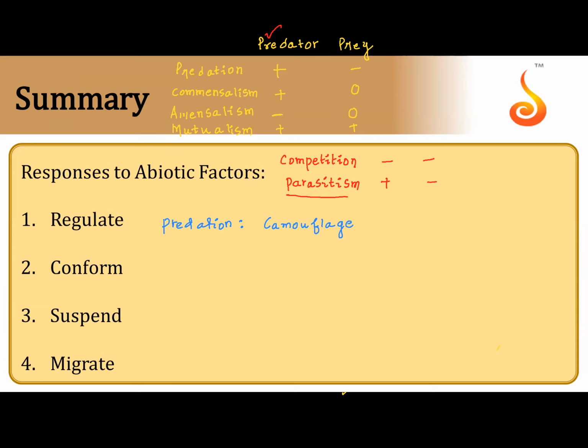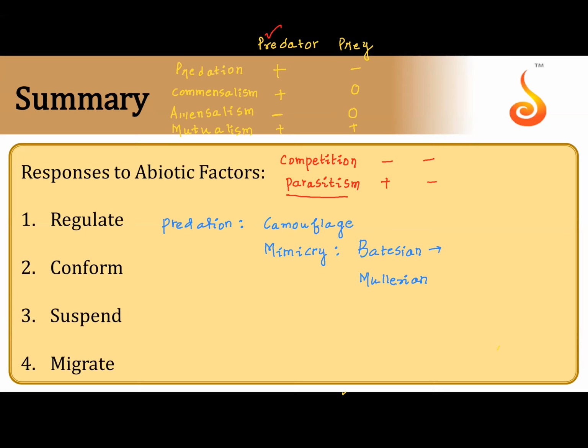Correct? Then similarly, we also have mimicry. The textbook speaks about two types of mimicry, your manual. One is Batesian mimicry after Bates, and the other one is Mullerian mimicry after Muller.